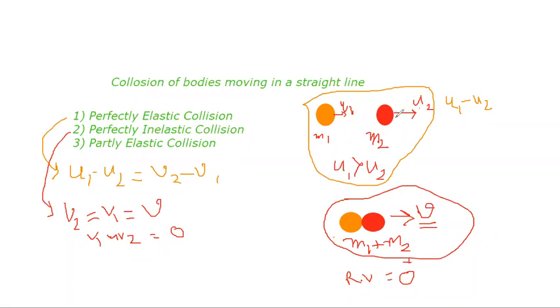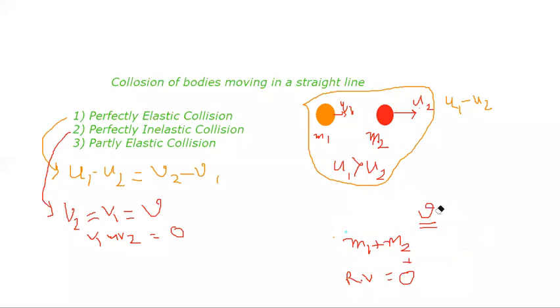Then after collision, the two clay balls will stick together to form a single entity, a single system having mass m1 plus m2, and they will move with the same velocity. That is an example if you want to know. Okay. And the third case now, partly inelastic collision.